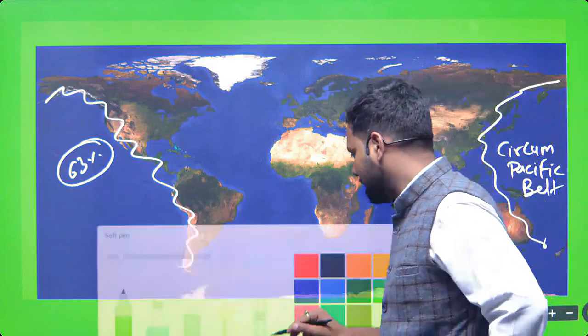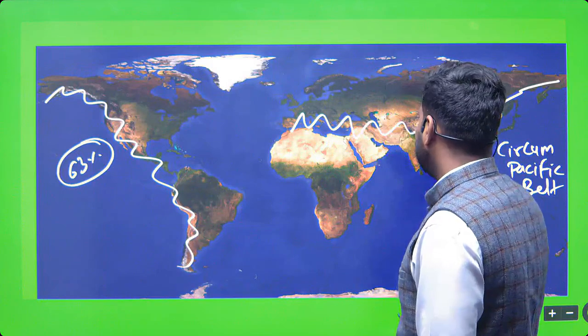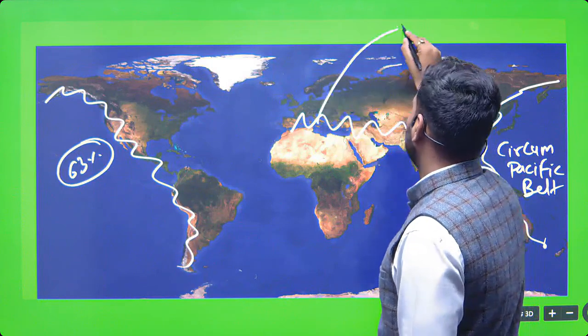Take the second, the distribution of the earthquake is the mid-continental belt.